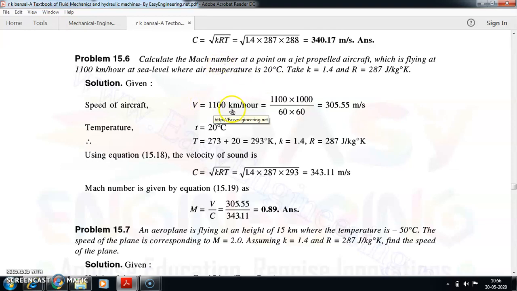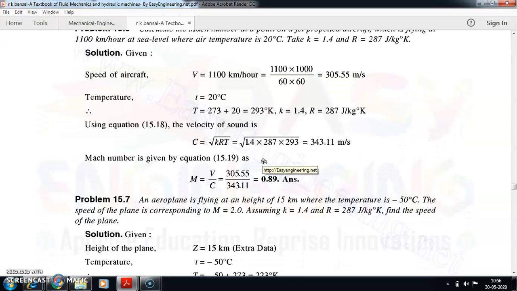So 1100 km per hour, put in meter per second. Do the conversion: kilometer multiplied by 1000, hour multiplied by 60 into 60, so you have 3600 seconds. So you get it as 305.55 meter per second. Temperature in terms of Kelvin: 273 plus 20, 293 Kelvin. K and R value are given. So find the value of C, which is root of KRT. C value will be 343.11 meter per second.